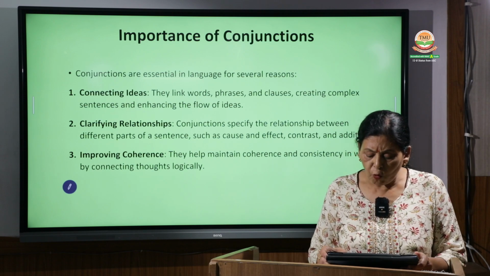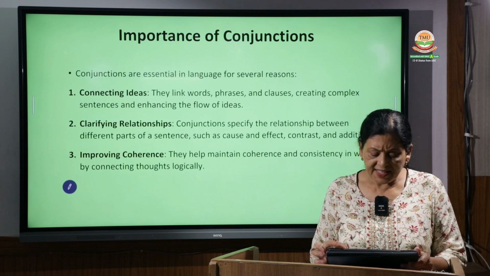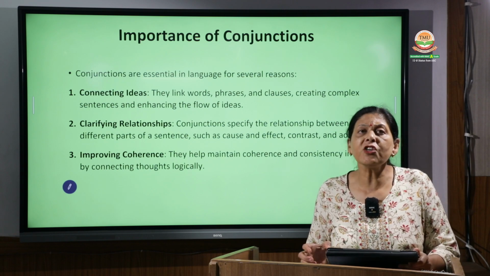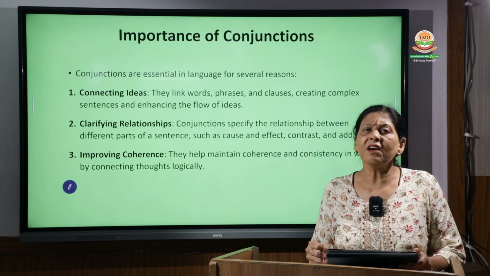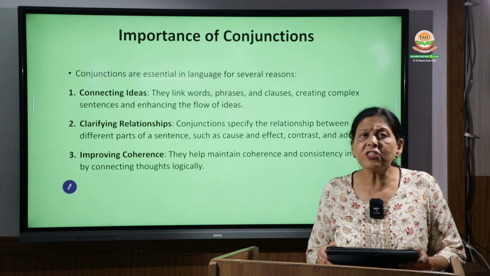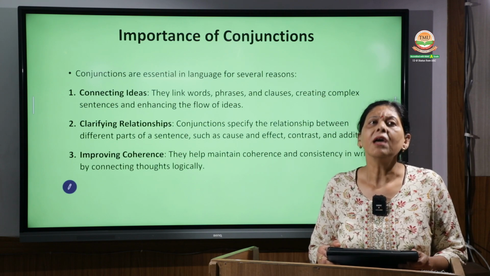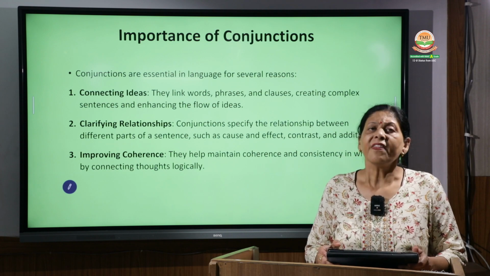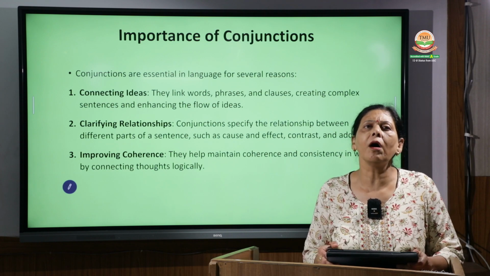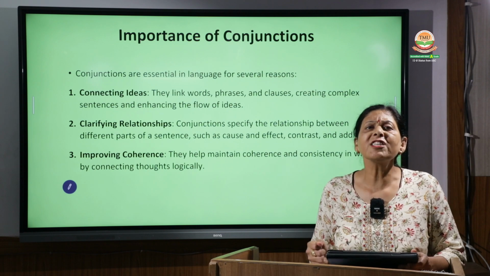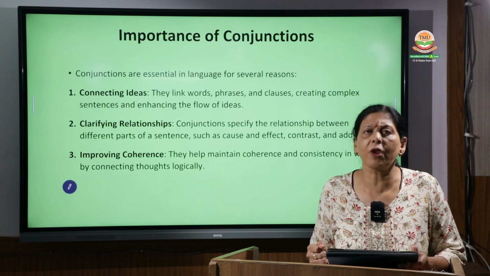Then we have improving coherence. Coherence means the connectivity; the cohesion of the sentence can only be achieved by conjunctions. Coherence is something which keeps a paragraph bound.